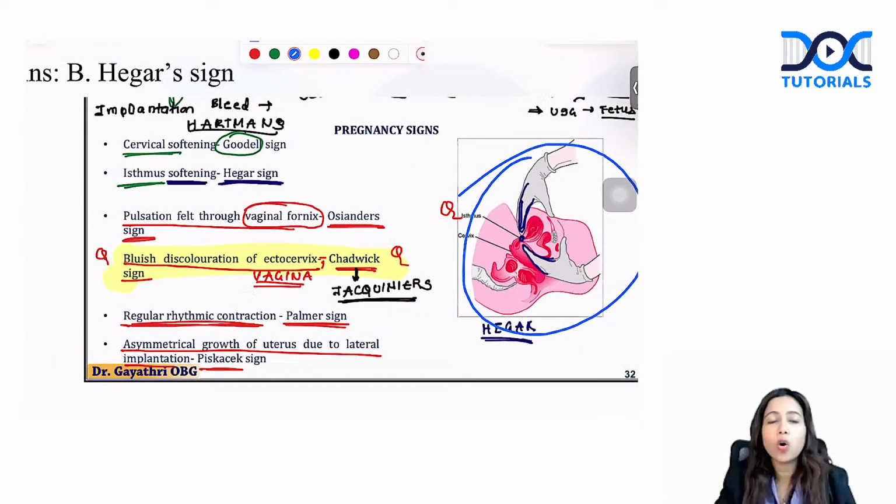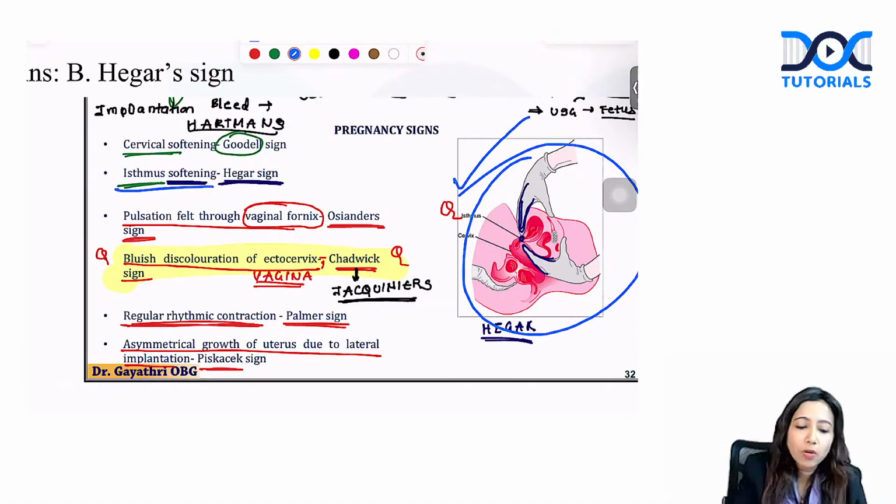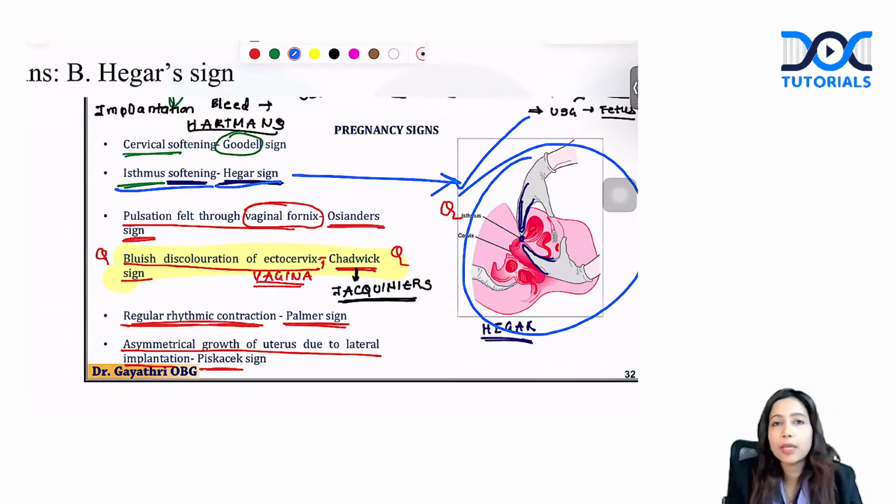Let's go through all the other signs. This question is bound to come, whatever be the exam paper. In the last FMGE exam, 2 questions came from early pregnancy signs, and this is must know again. This time, this Hegar sign came as an image-based question. Yes, isthmus softening is Hegar sign, which is shown in the image.